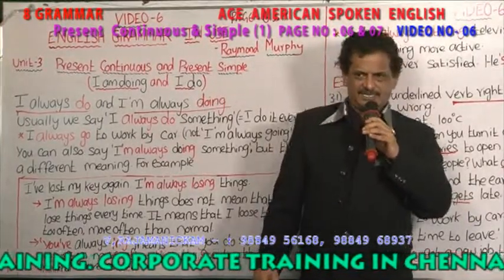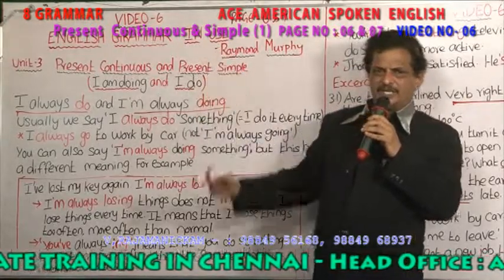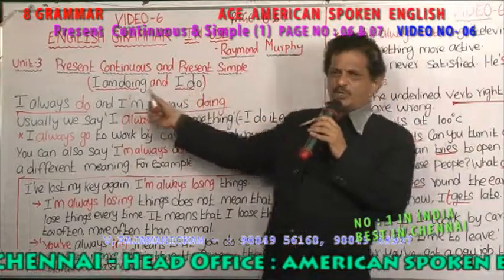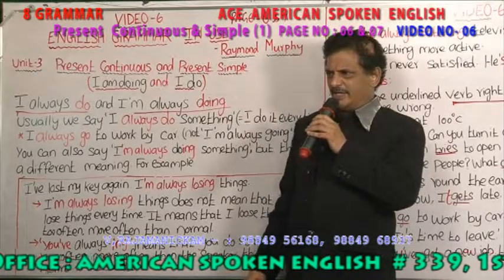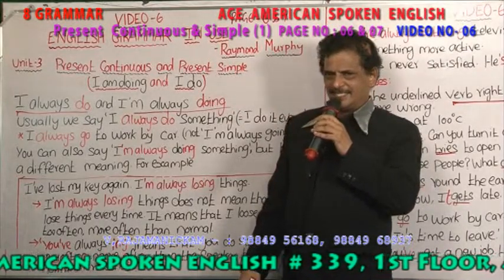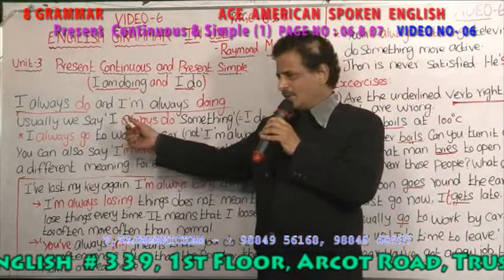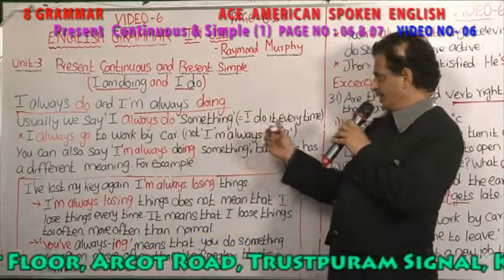He is watching, he is coming, they are singing. He goes, she goes. What is the difference between the two? I always do and I am always doing. I always do something, I am always doing something. What is the difference? What do we generally use? I always do something. We should say "I always do something".